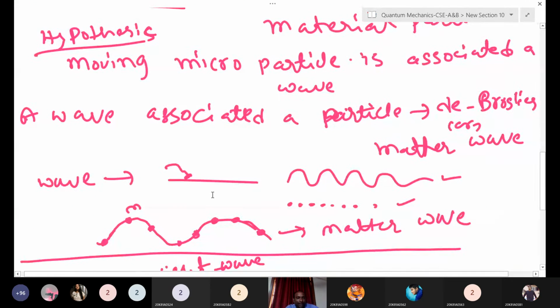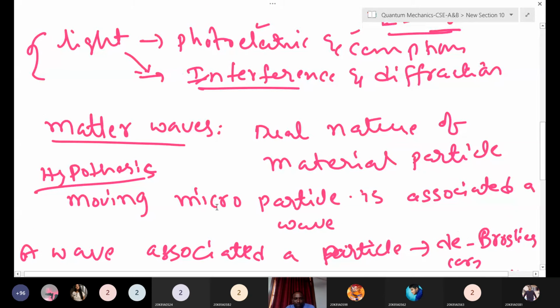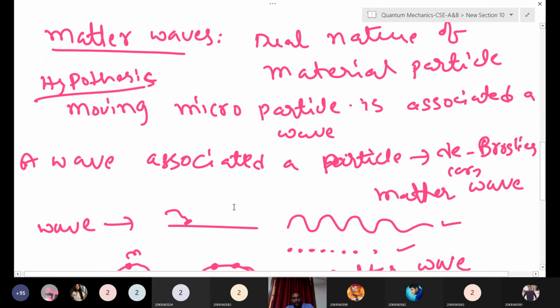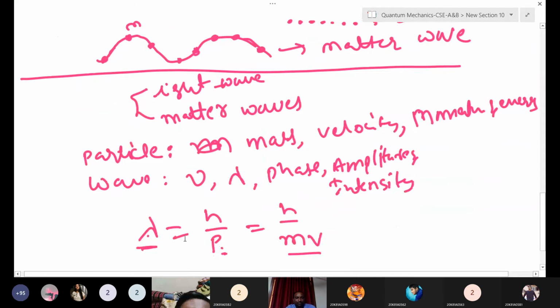After that, in 1924 de Broglie came and proposed the dual nature of material particles, or the dual nature of matter waves. Material particle means it should have some mass. Every moving microparticle is associated with a wave. For that he proposed lambda equals h by p.